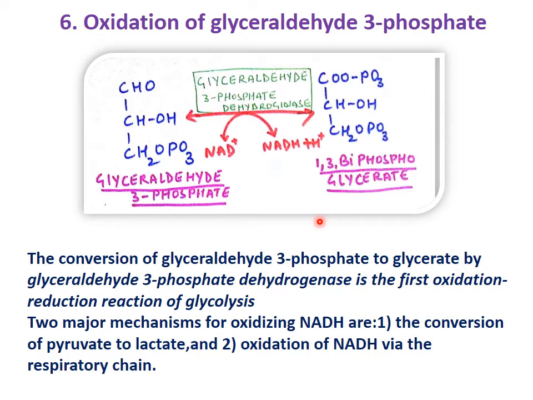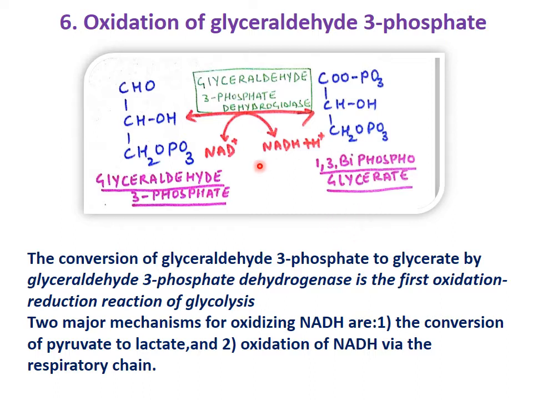In the past it was 3 ATP. So here two important mechanisms occur: NADH synthesis occurs, which goes into the mitochondria for oxidative phosphorylation, where it produces 2.5 ATP.